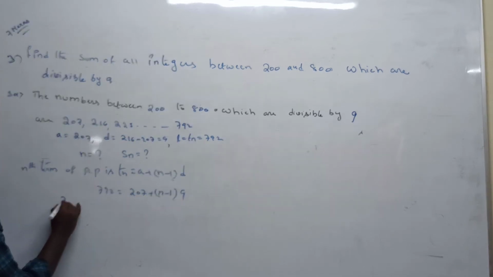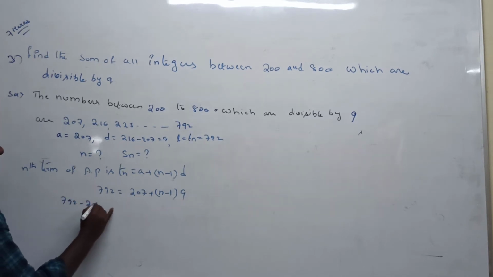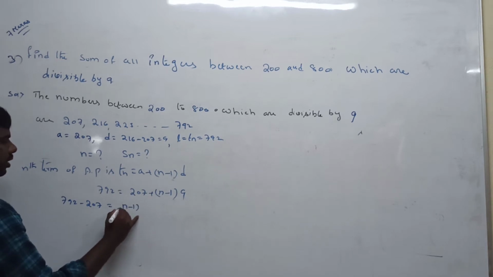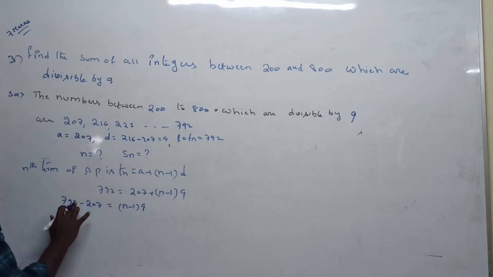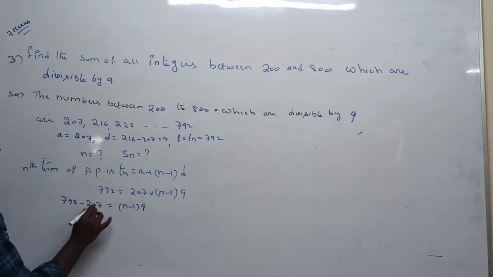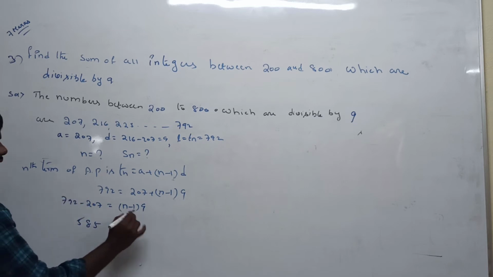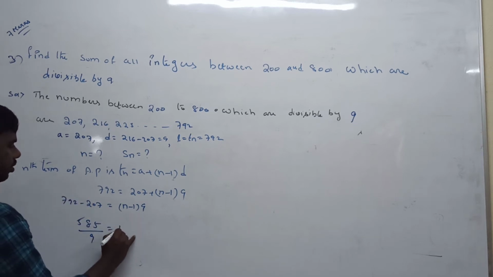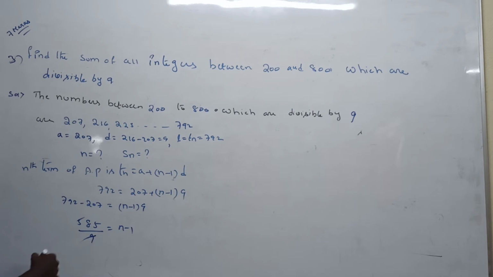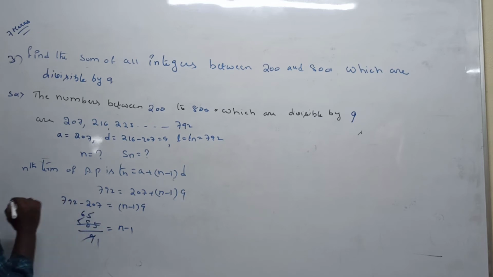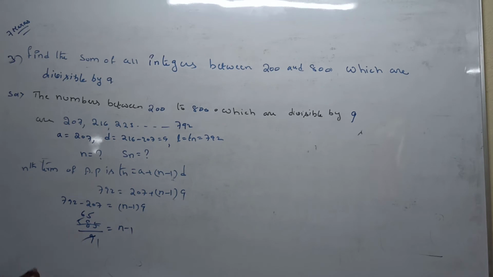Take this side: 792 minus 207 is equal to (n minus 1) into 9. Now 12 minus 7 is 5, 8 minus 0 is 8, remaining 7 minus 2 is 5, so 585. 9 in the denominator is equal to n minus 1. So now cancellation, 9. 9 times 6 is 54, next to 45 is there. 9 times 5 is 45.